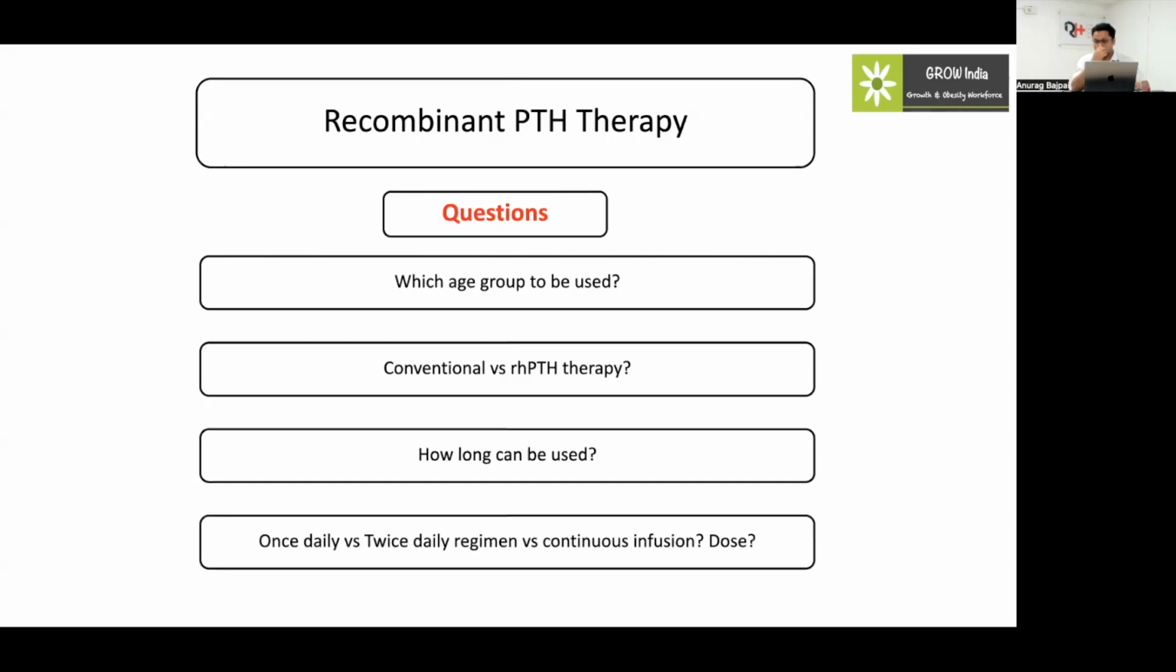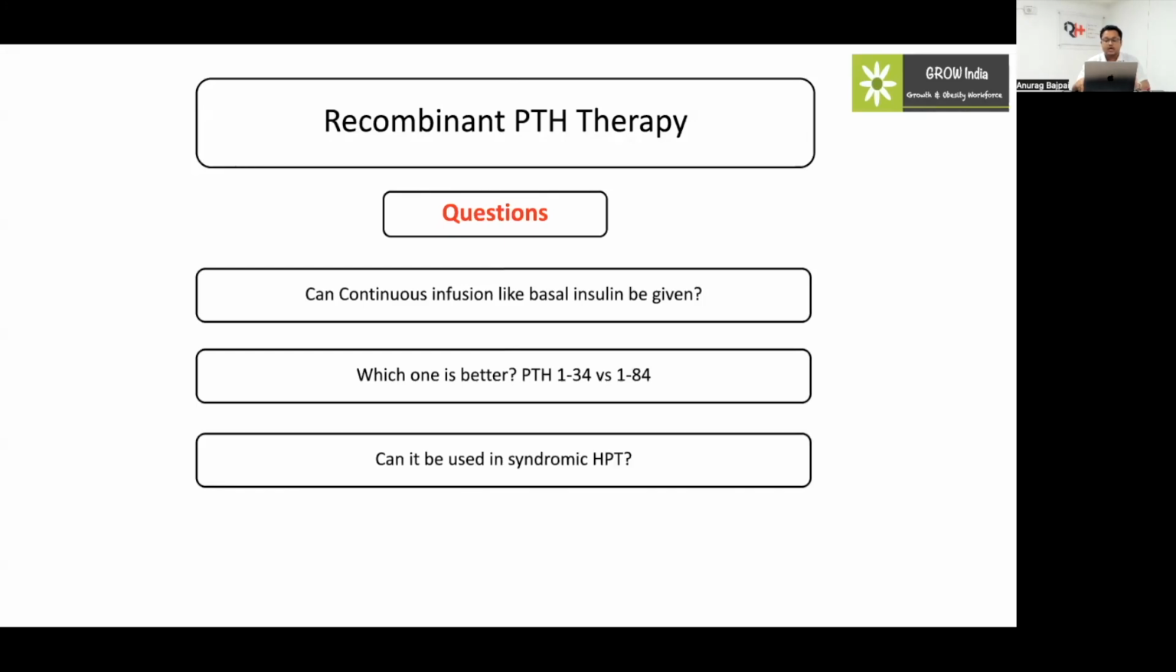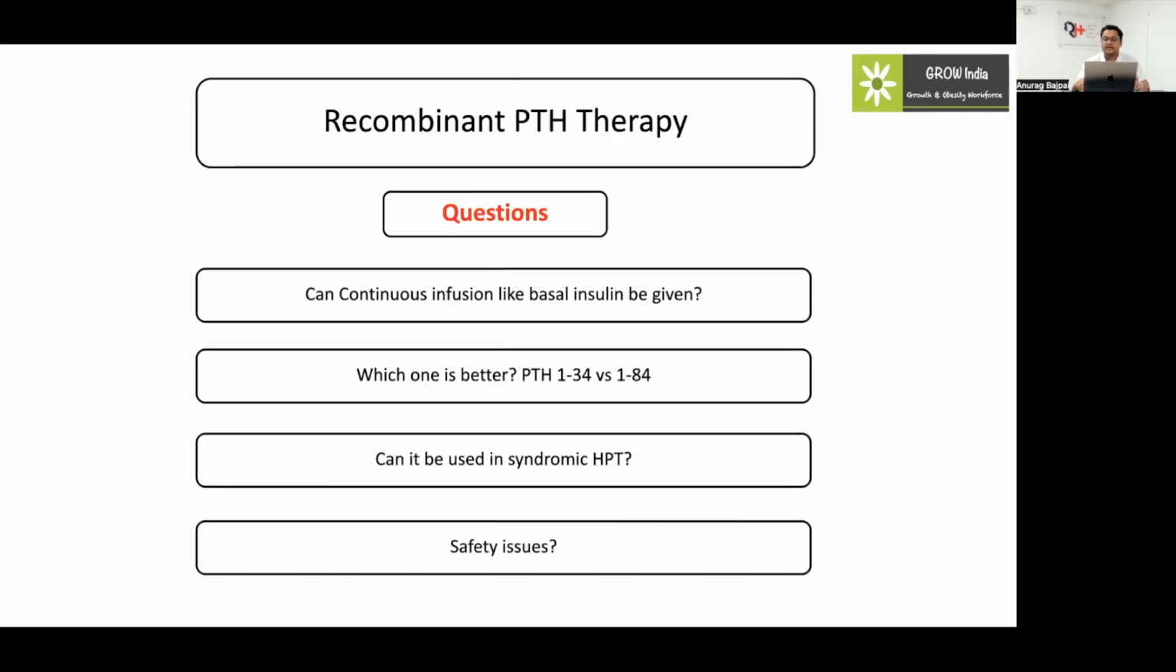We all know that in adult osteoporosis, we can use it for around 24 months or something like that. So what would be the physiological regimen to use in children, whether it should be once daily or twice daily, or a continuous infusion, and what would be the appropriate dose in children? And which would be better, 1-34 or 1-84 PTH, in children? Whether we can use it in syndromic hypoparathyroidism, and what the safety issues are, are other questions we have in mind. So we'll come to them one by one.